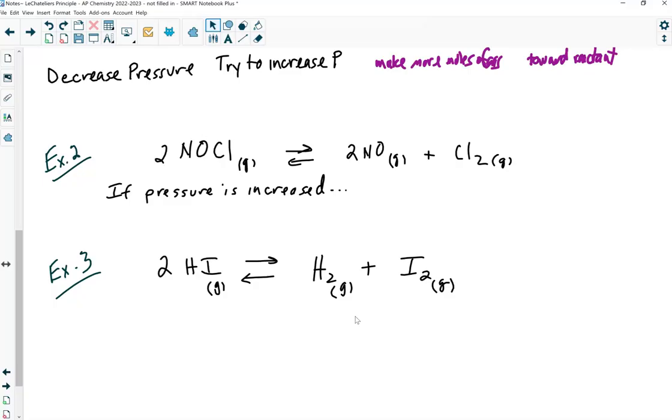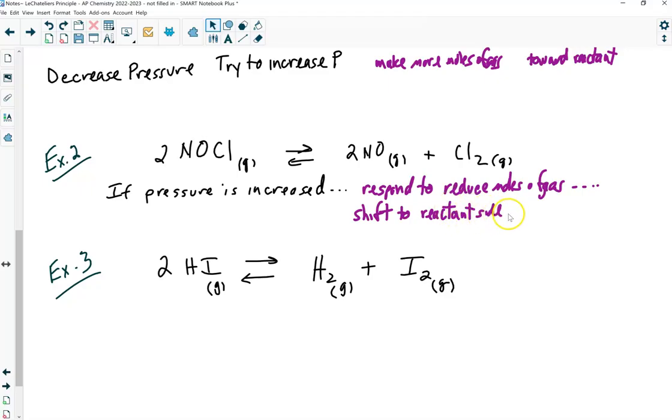Which way is it going to shift? Toward the reactant side, because the reactant side has 2 moles of gas and the product side has 3 moles of gas. So if I increase the pressure on the system, it will respond to reduce the moles of gas by shifting to the reactant side and then reach a new equilibrium. Okay, so when I look at these and it's a gas, I just write, this side has 2 moles of gas, this side has 3 moles of gas, and then you decide.